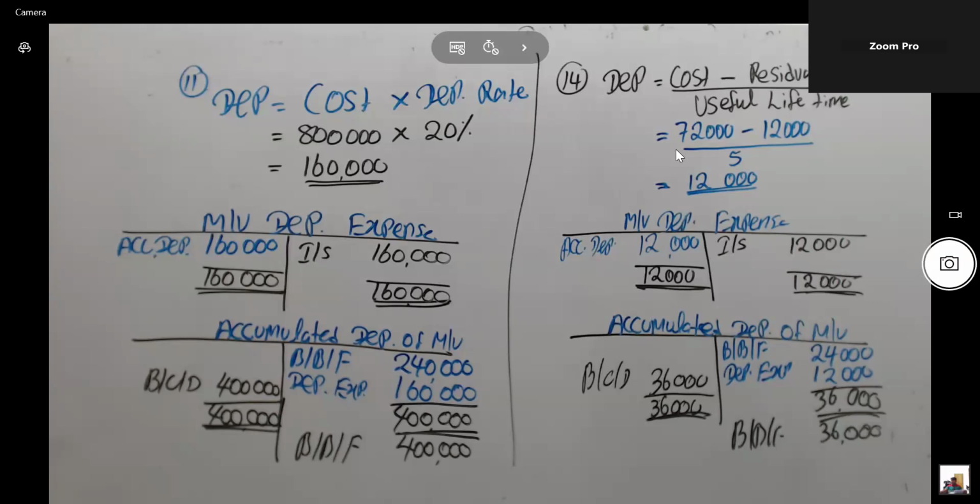First one thing, how to calculate depreciation, and second thing how to record in the ledger account also. And accumulated depreciation is asset accounts. Therefore, balance would be carried down. But motor vehicle depreciation expense accounts should be closed.